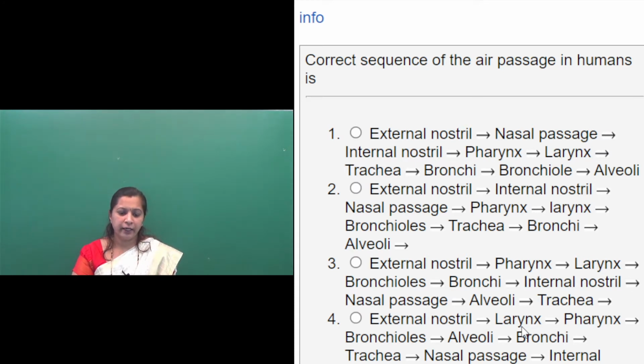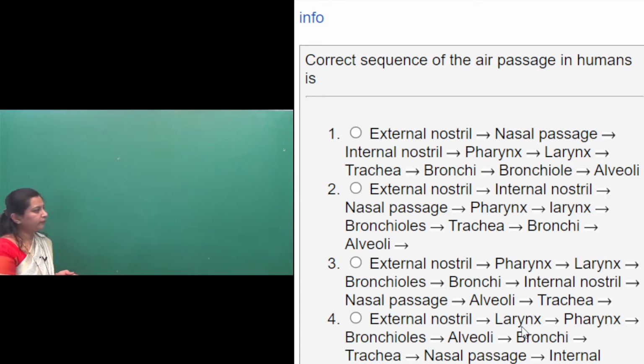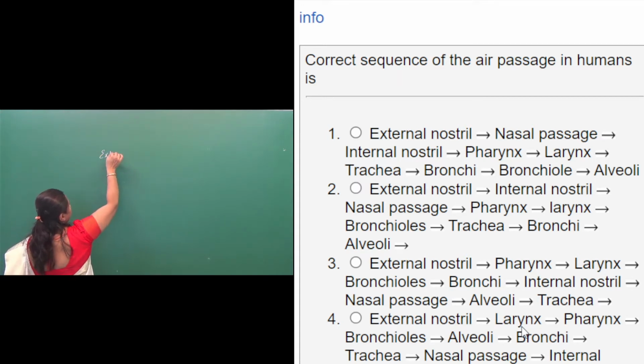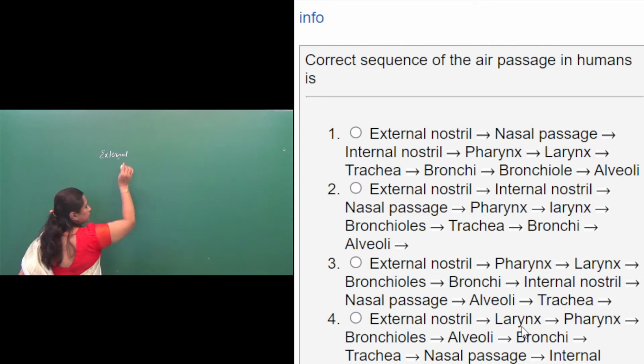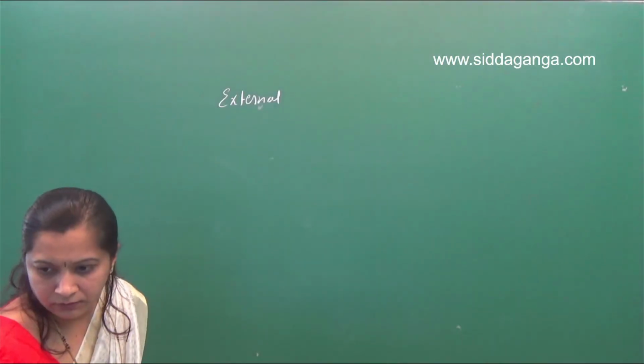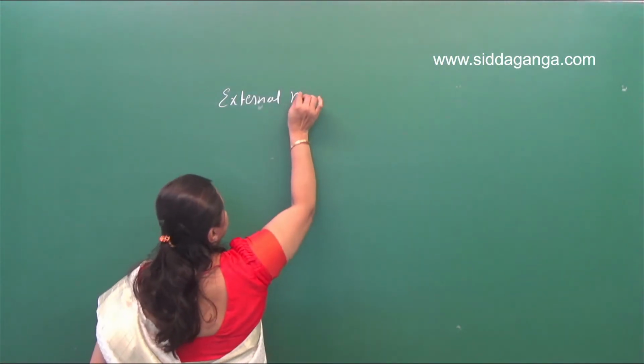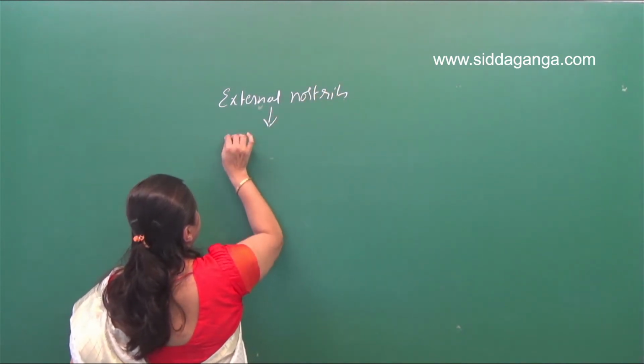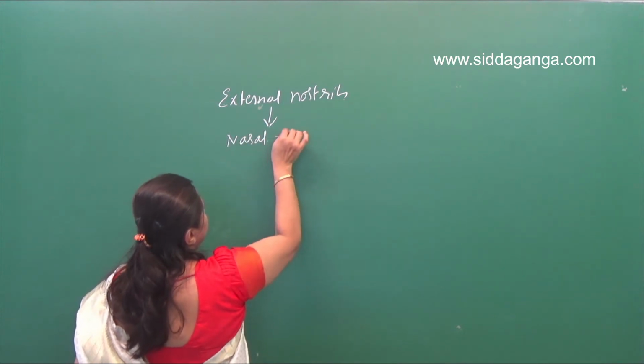This air passage or respiratory passage in human beings begins with a pair of external nostrils. Let me write the passageway of air. The respiratory passage begins with a pair of openings of the nose, which we call external nostrils, followed by the nasal chamber.